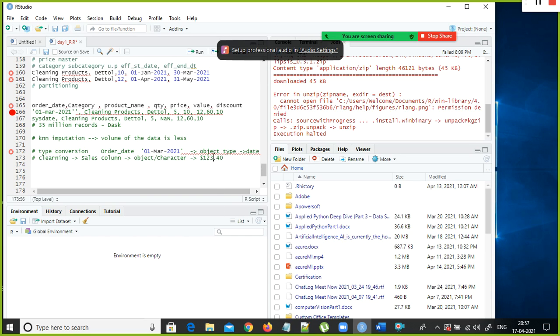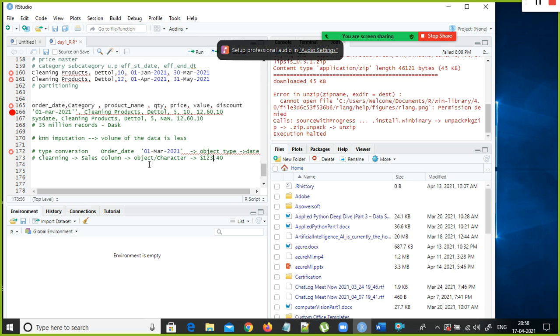Because of which the entire cell, let's say, oddly 20 records, they put it like this. The rest of the values for that sales column are fine, but oddly a few records they put it like this, using dollar and dot and all.